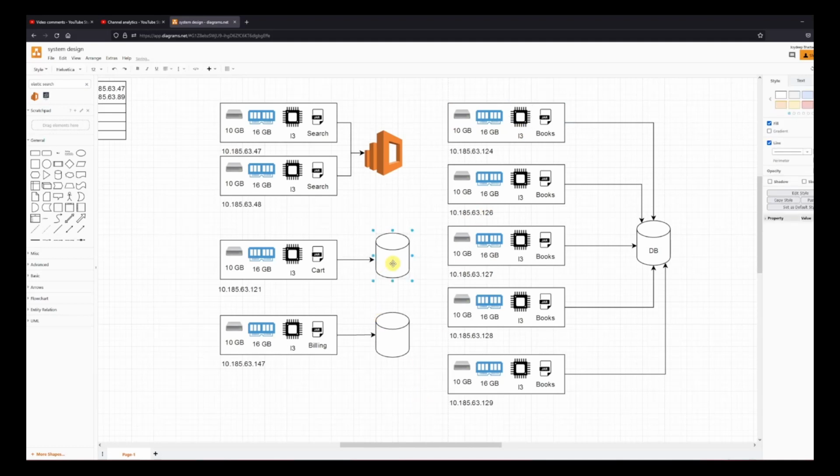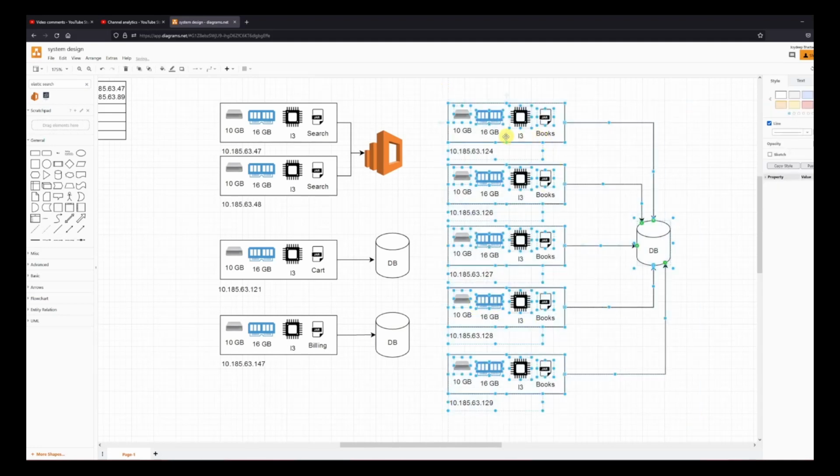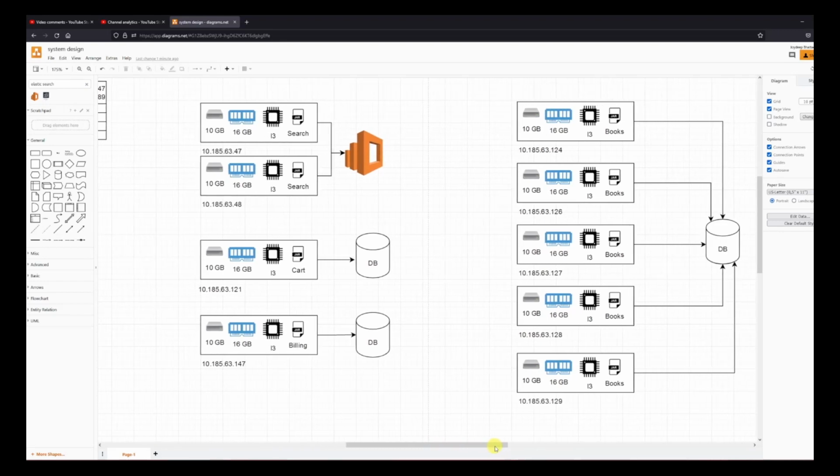And we also talked about storing files. So for managing the files, we can have a completely separate file server whom everybody is talking to, which is independent, which is not a part of these services. So we are clearly defining a service boundary over here. Previously, we have said that we have books.com and we have multiple IPs to have a lookup. But what happens generally is when you do a lookup with this domain name, you get a list of IPs, and your browser tries to contact the first one. If it fails, it goes to the second one. So the load balancing also does not happen. That was just for the simplicity of understanding. I explained it to you.